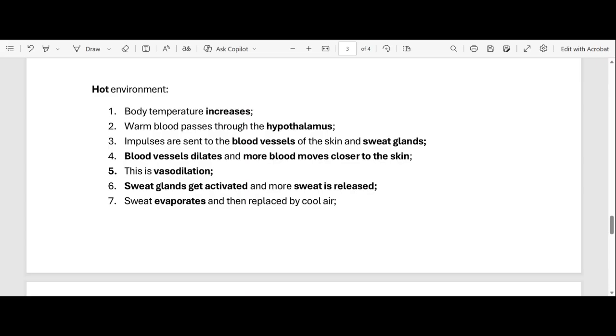So, what do we call a process whereby blood vessels dilate or blood vessels become wider? We call that process what? Vasodilation. Right? It just means that blood vessels become wider, right?